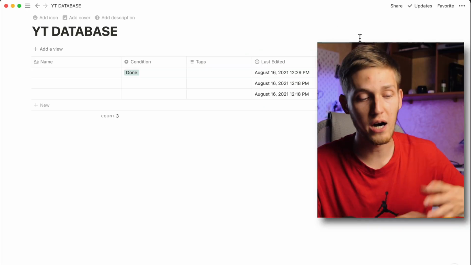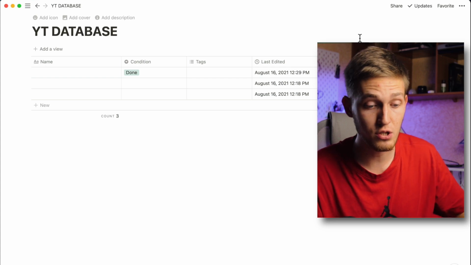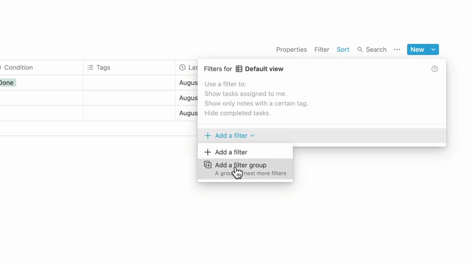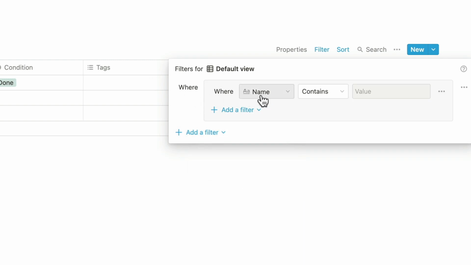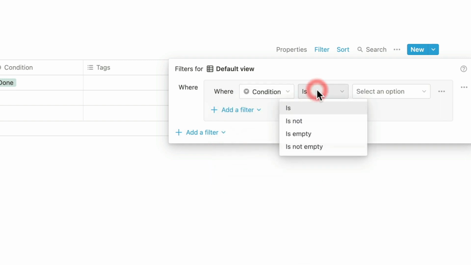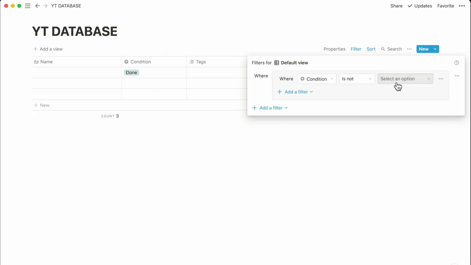If you want to hide, for example, your done pages, you can click on filter and add an additional filter, and right now you can see you can choose your property type, for example, condition. I want to hide my done articles, done pages. Click on this one and choose is not, and choose done. And right now you can see we hide all our done pages.